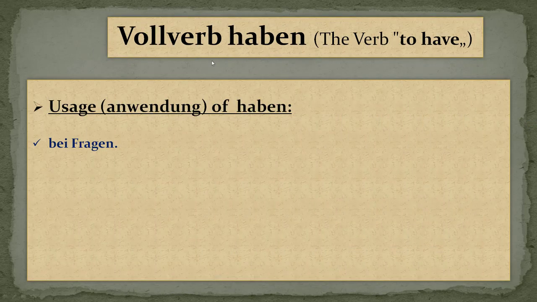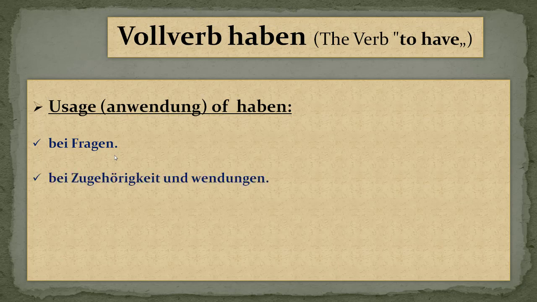Let's see the usage of the haben verb, where we can use haben as a verb. First, with Fragen: whenever you are asking a question, we can use haben.